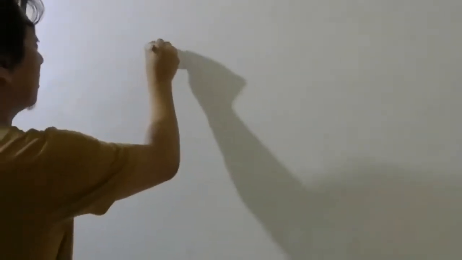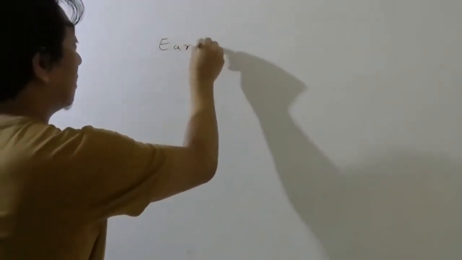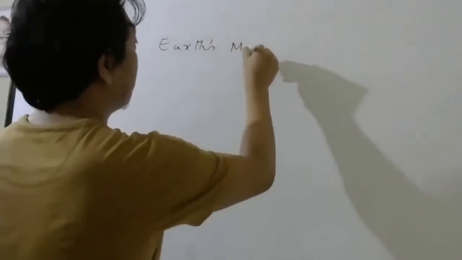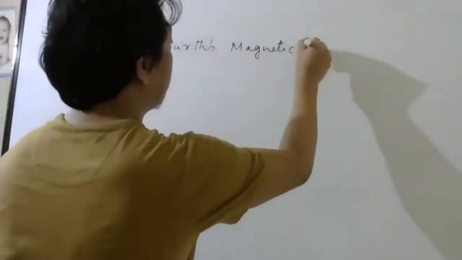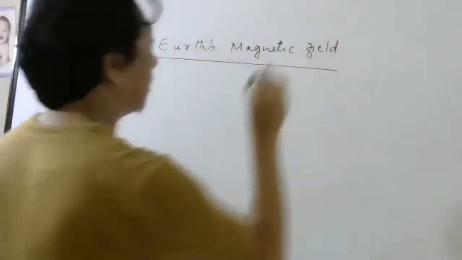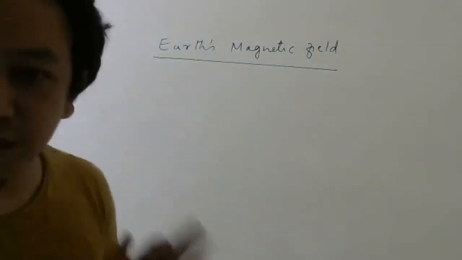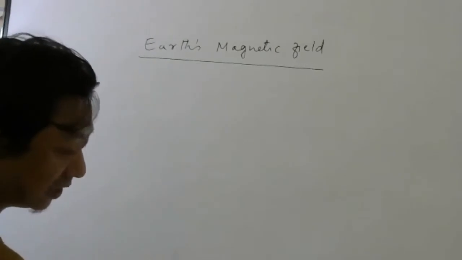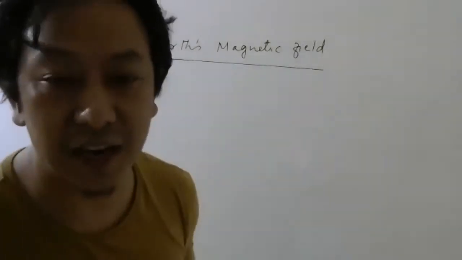Okay, so this magnetic materials part is over. Now we are going to talk about Earth's magnetism. Okay, so Earth's magnetic field. It will not take too much time. Today this chapter will be over, theoretically at least. Numericals we will do next class.